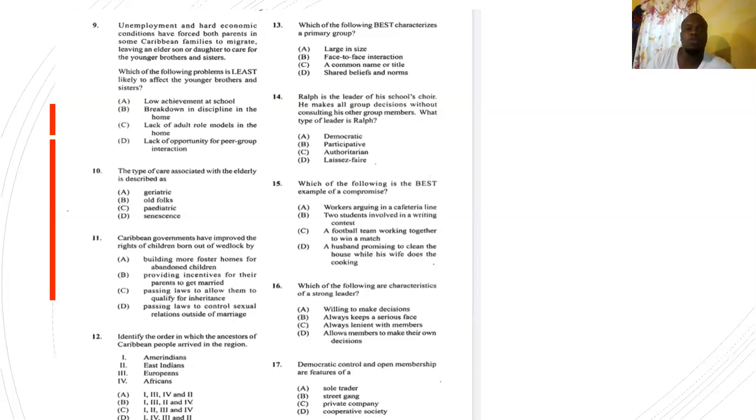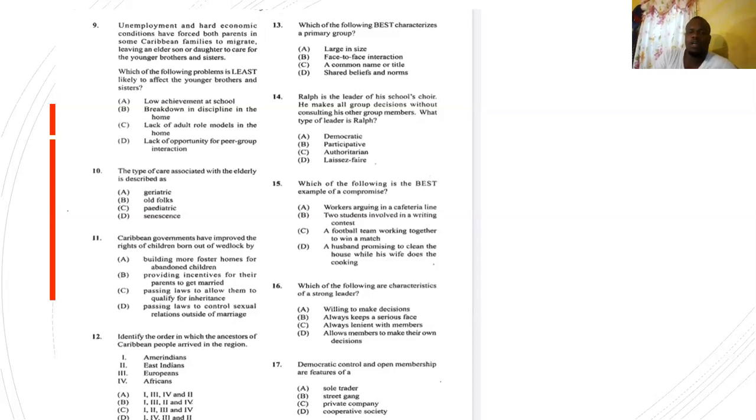He makes all group decisions without consulting his other group members, right? What type of leader is Ralph? If he's making the decision on his own and he's not taking any talk from anybody, what kind of leader is Ralph? Is it A, democratic, B, participative, C, authoritarian, or D, laissez-faire? He is C, authoritarian.